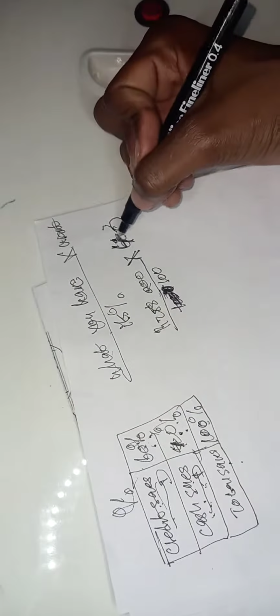If we wanted credit sales, we would multiply by 60. But we want cash sales, and cash sales is 40%, so we're going to multiply by 40. Go and repeat again how I arrived at this percentage box.